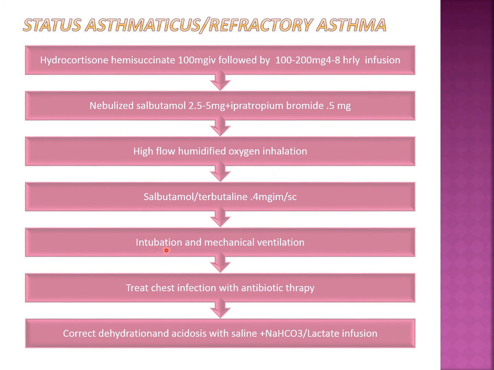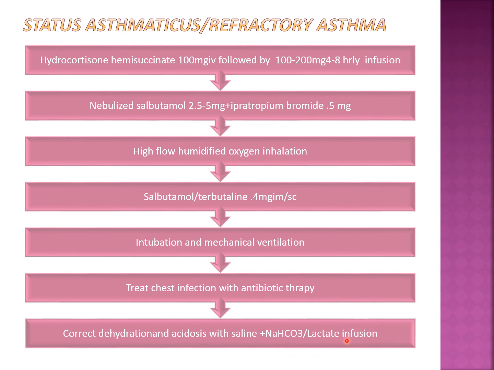Sometimes we have to intubate the patient, insert an endotracheal tube, and do mechanical ventilation. If there is associated chest infection, then we have to give antibiotic therapy. If there is any other respiratory infection, bacterial or viral, proper antibiotic therapy. If there is dehydration and acidosis, then we have to give normal saline, and for correcting the acidosis we have to give sodium bicarbonate or lactate infusion.